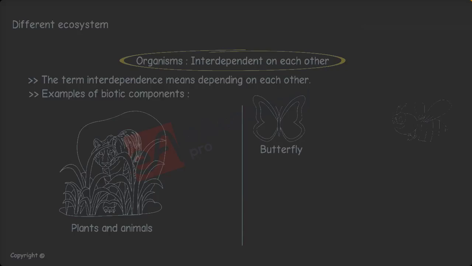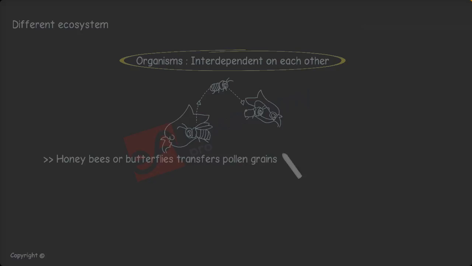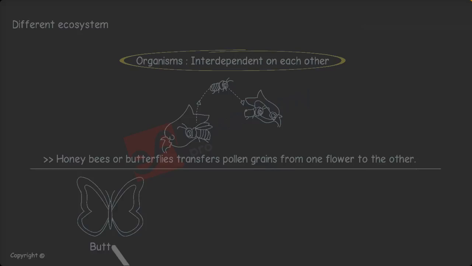First, we will take a look at interdependence between plants and animals. Insects like butterflies and honeybees are dependent on flowers for food. They travel from one flower to another to collect nectar. While traveling, the pollen grains of one flower get stuck to their body. So, these honeybees or butterflies transfer pollen grains from one flower to the other. This is how these insects are useful in pollination.